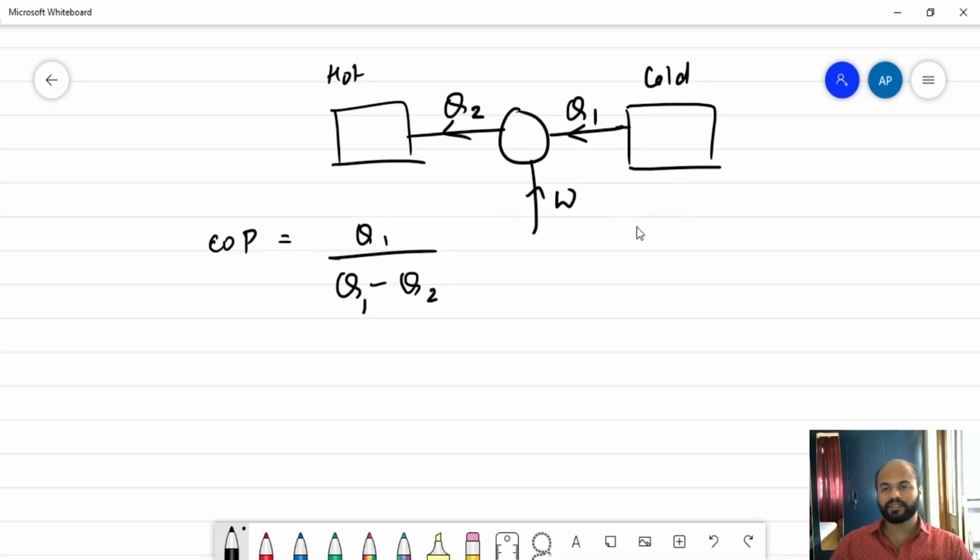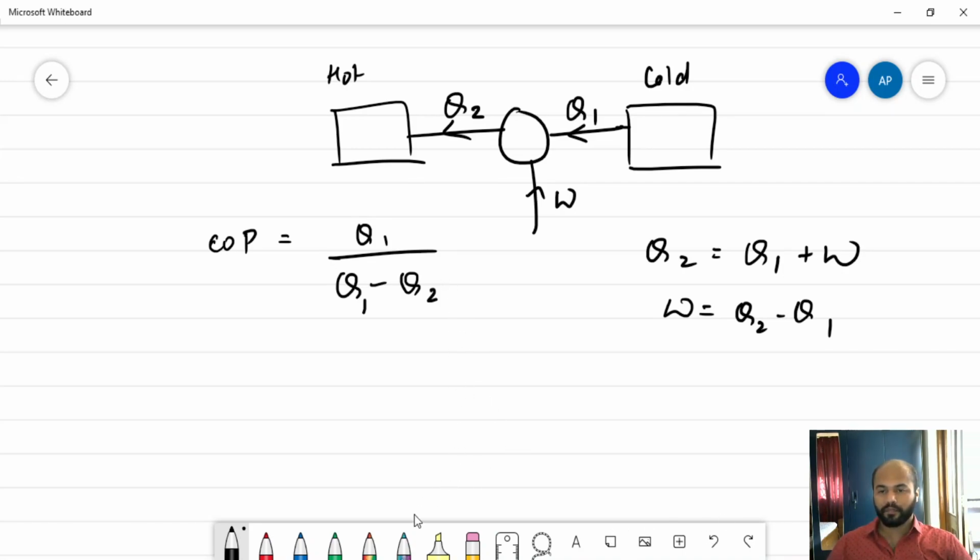Work done, of course, is given as this because this time I can write Q2 is equal to Q1 plus W. So work done this time is actually Q2 minus Q1. Now, to have some kind of similarity between the engine and the refrigerator, we will take up these expressions as the same.